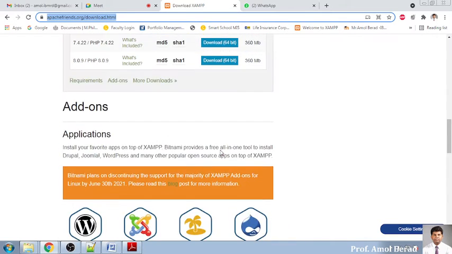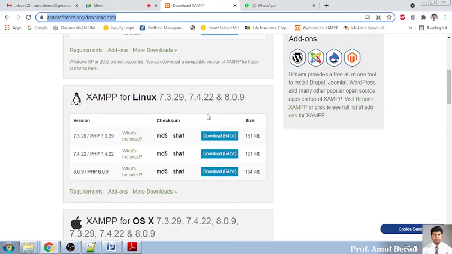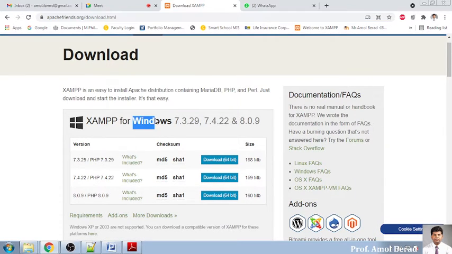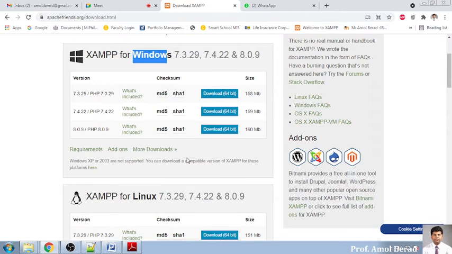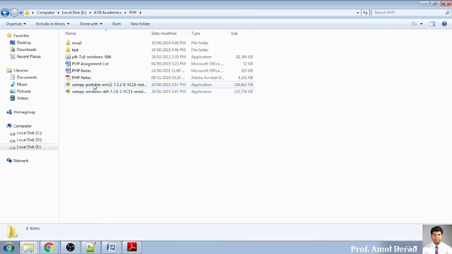After clicking this download, if you are using a Windows operating system, go for downloading the 64-bit, or if you are working with 32-bit, go for more downloads, and there you will find the stable version of 32-bit. After downloading, you will find the setup will be like this. If you are downloading 32-bit, it will be like this. I have downloaded 7.3.2, and for the 64-bit version 7.3.8. These are the stable versions, I think.